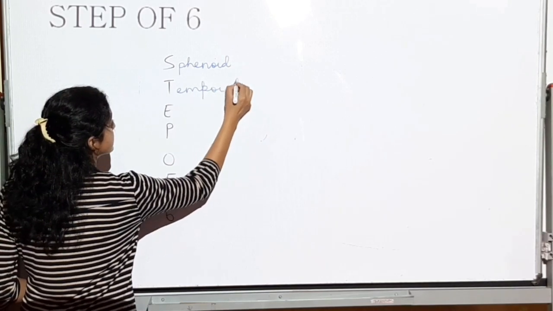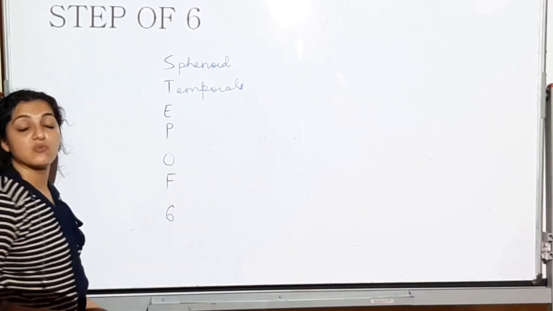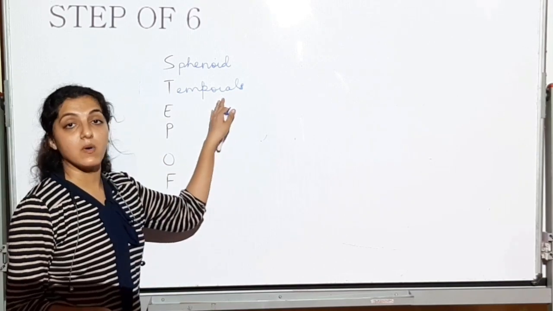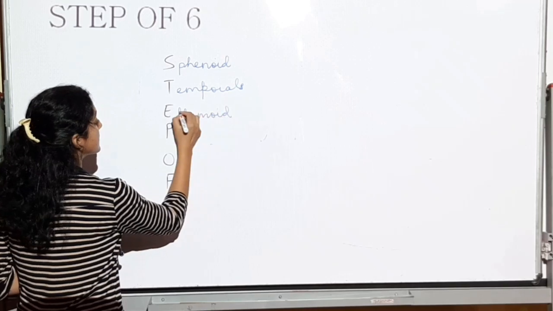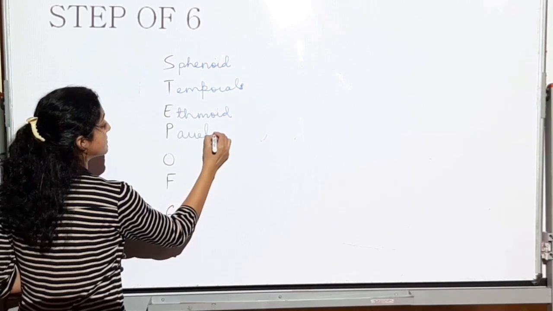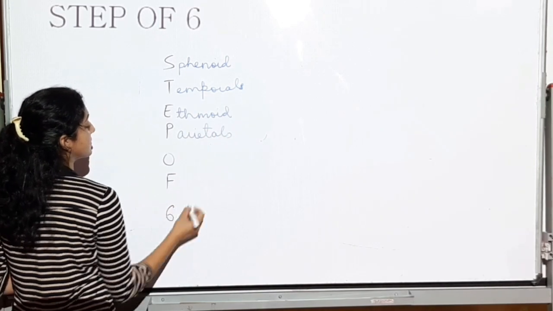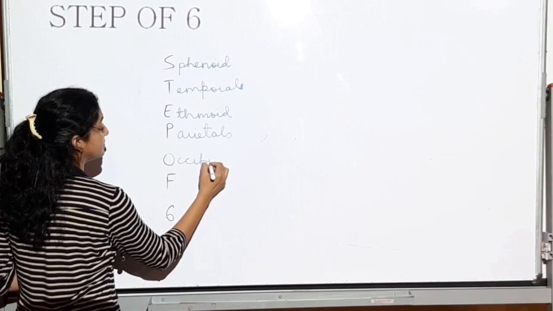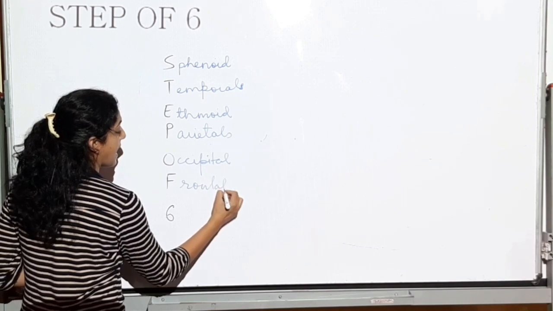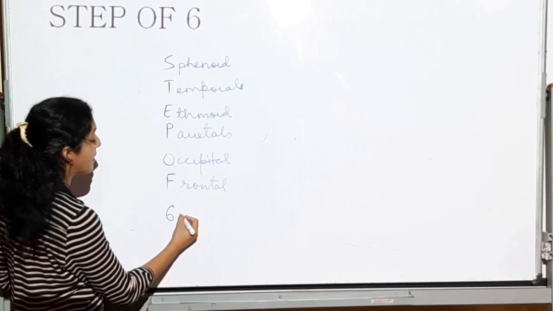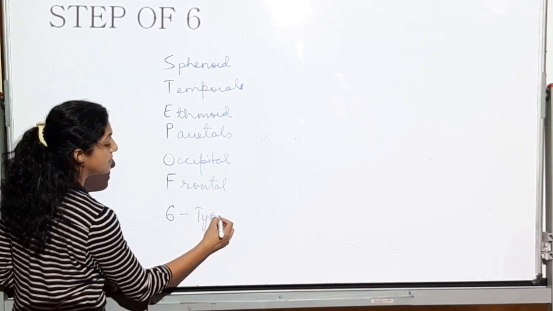I'm going to write it as twice because I have to remember that these are going to be 2 in number. Ethmoid, parietal, occipital, frontal.